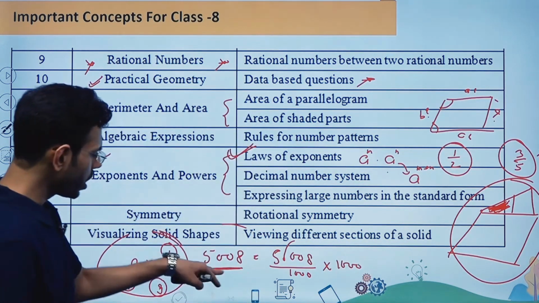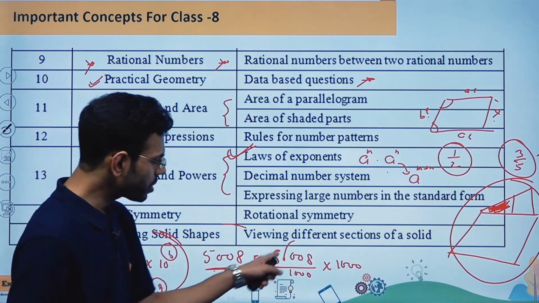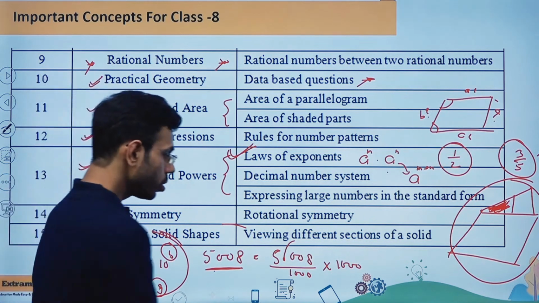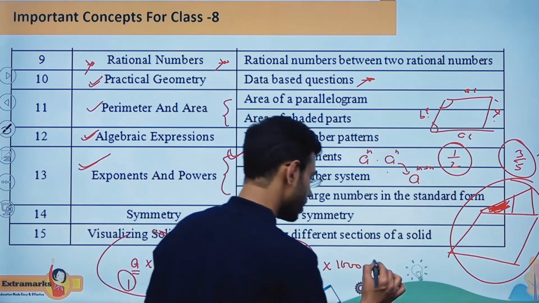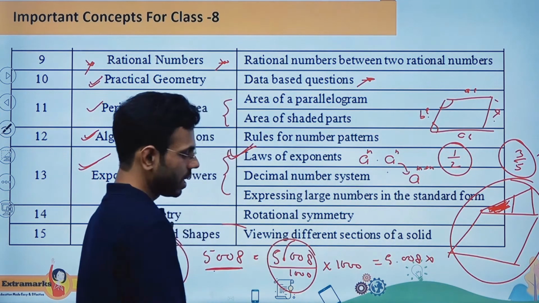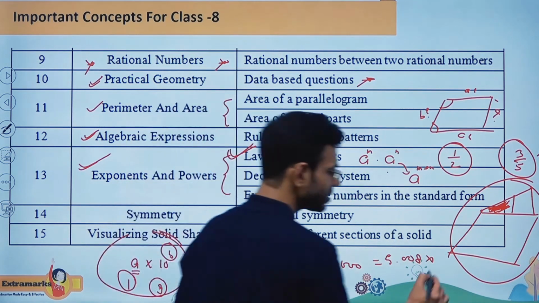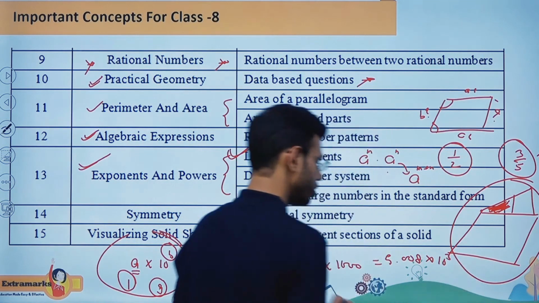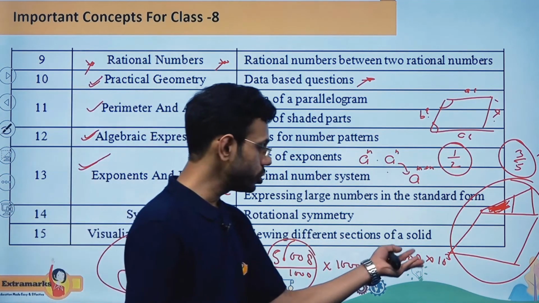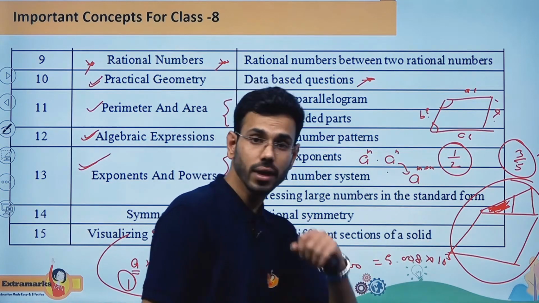So can I write this number 5008 as 5008 divided by 1000 multiplied by 1000? Yes, it's very easy. Now this can further be written as 5.008 multiplied by this 1000, which can be written as 10 raised to the power 3. So finally the number 5008 can be written as 5.008 multiplied by 10 raised to the power 3.